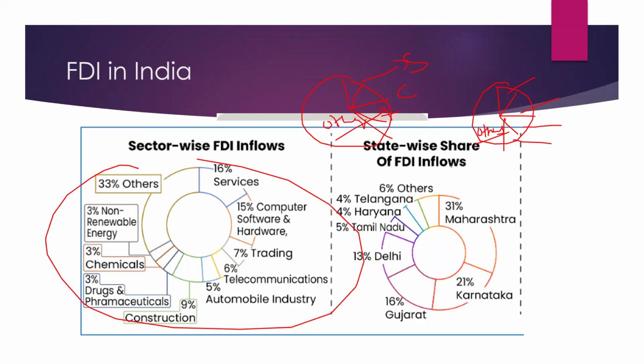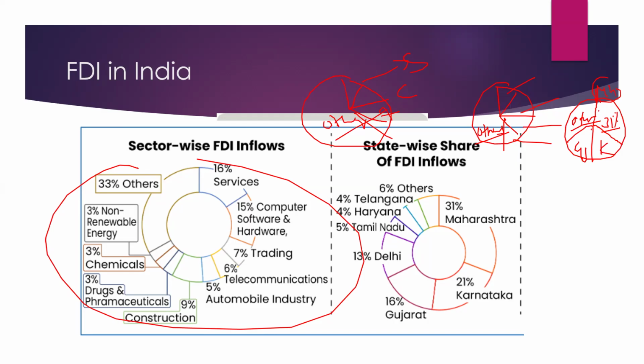If possible, also show state-wise. State-wise, the highest goes to almost 31%. Which state gets 31%? Maharashtra. Again, just two or three states; you don't have to mention all the states. Mention Maharashtra, next Karnataka, and then Gujarat. That's it, and others. That's enough. So these are the two diagrams which will definitely come in the FDI question in the exam.